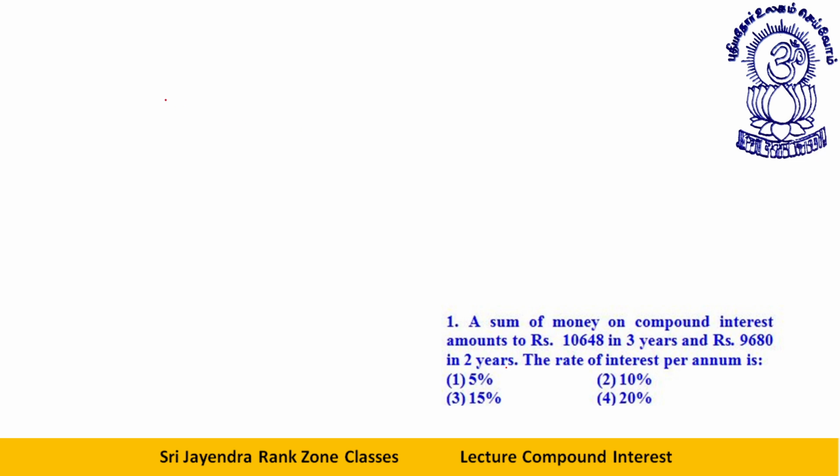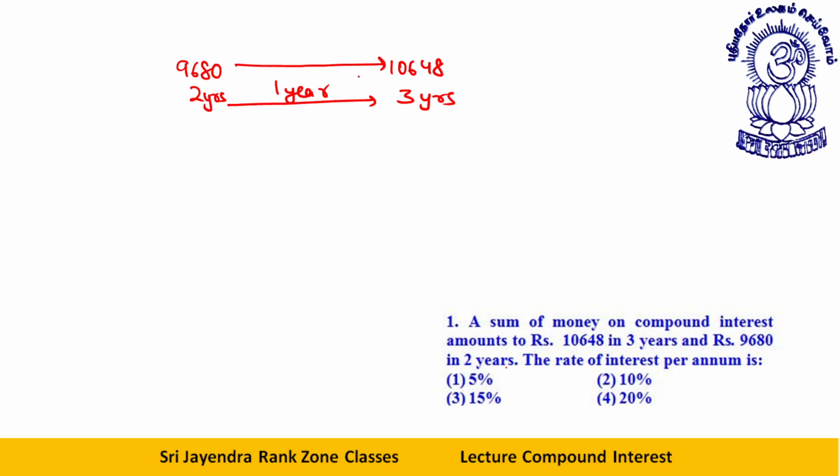See students, how do we deal with these sort of questions? We just see that the amount is from 2 years to 3 years. After 2 years, my amount became 9680, and in the next 1 year, my amount became 10648. How to deal with such a question? What is this time gap? The time gap is 1 year. This is a special type of question. Whenever this time gap is 1 year, now things become very easy. How come?